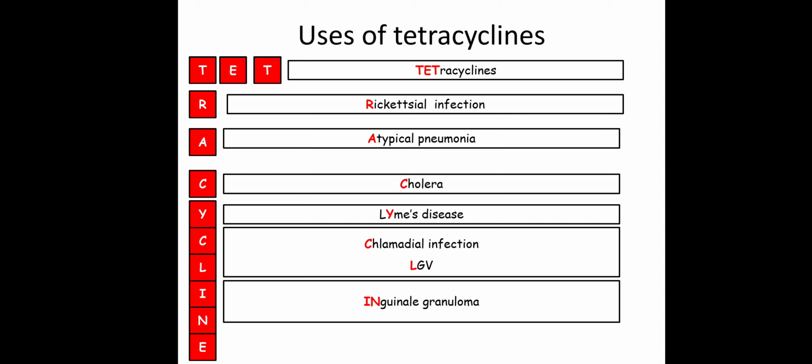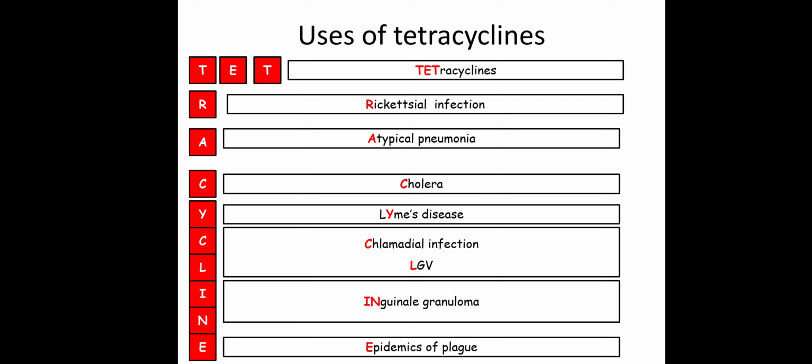IN means inguinal granuloma. Tetracyclines are again the drug of choice for inguinal granuloma. And lastly, E is for epidemics of plague, where again tetracyclines can be used. So basically tetracyclines are the drug of choice for rickettsial infection, for cholera, for LGV, that is lymphogranuloma venereum, and also for inguinal granuloma. In other conditions it can be used as an alternative. For most of these infections the drug of choice within the tetracycline group is doxycycline.